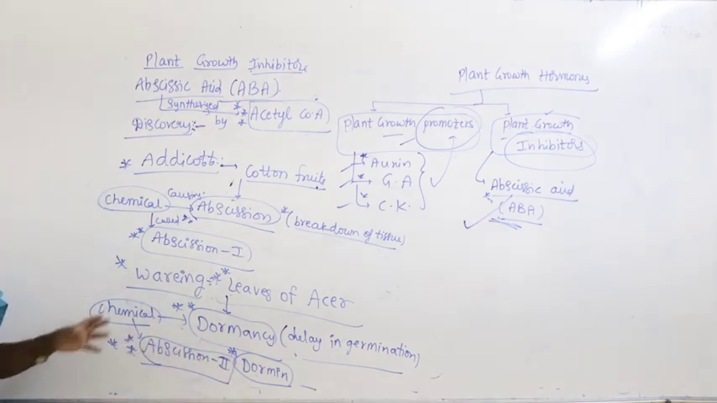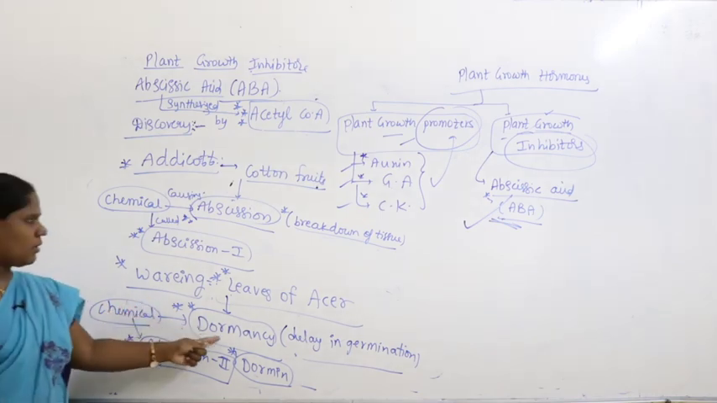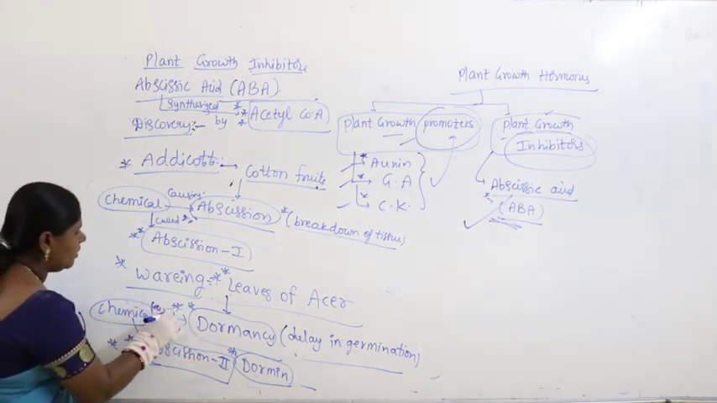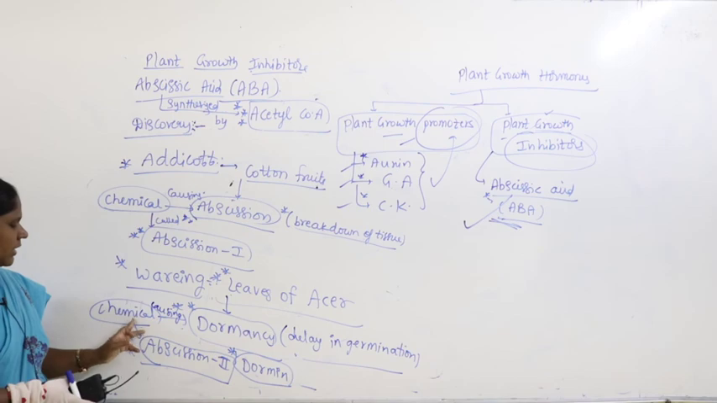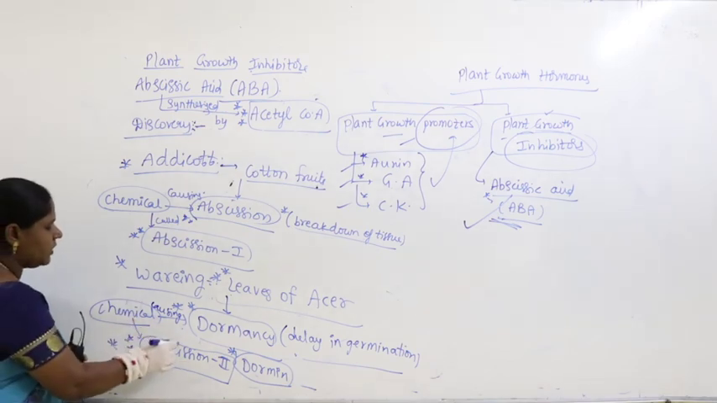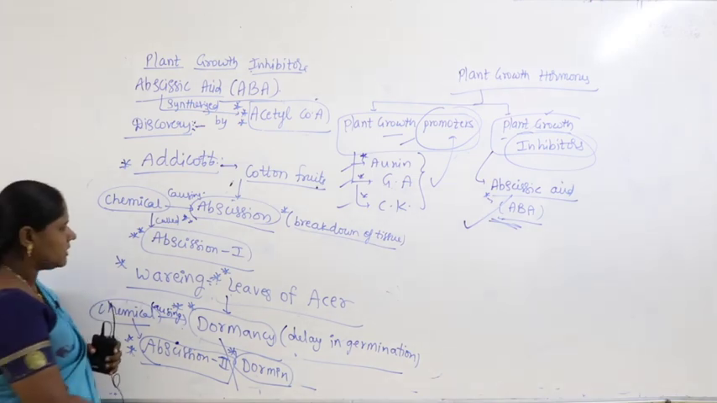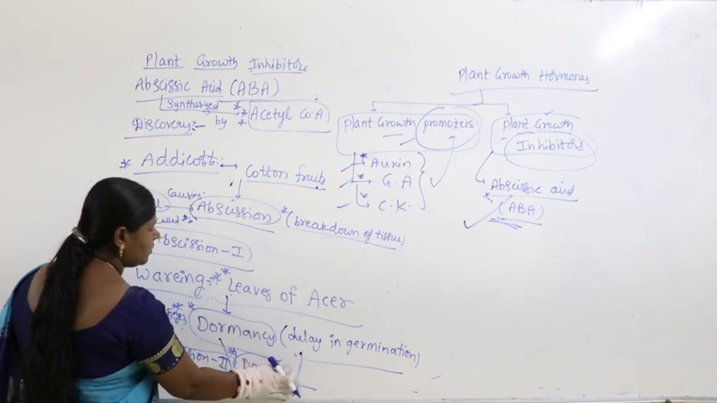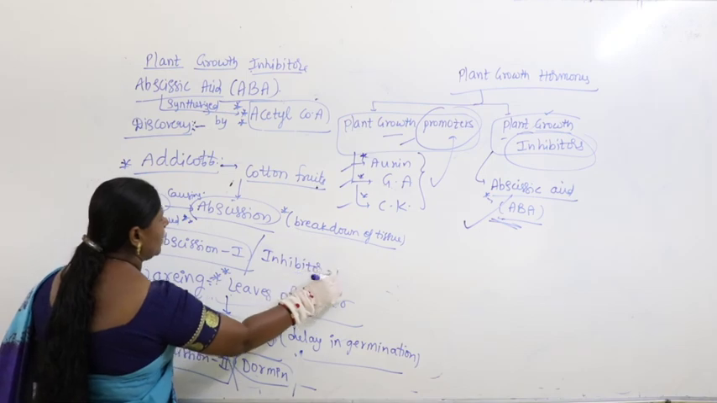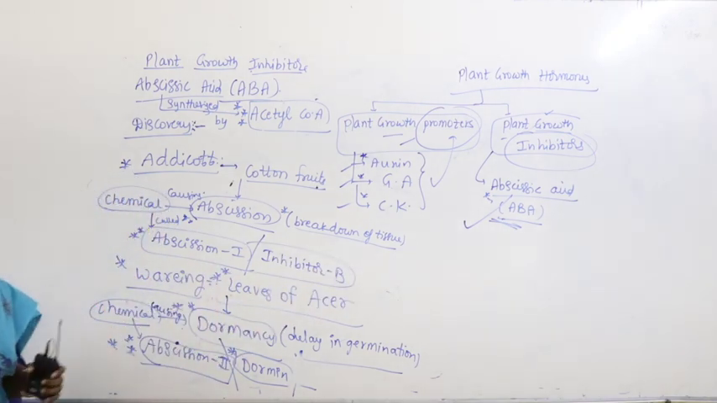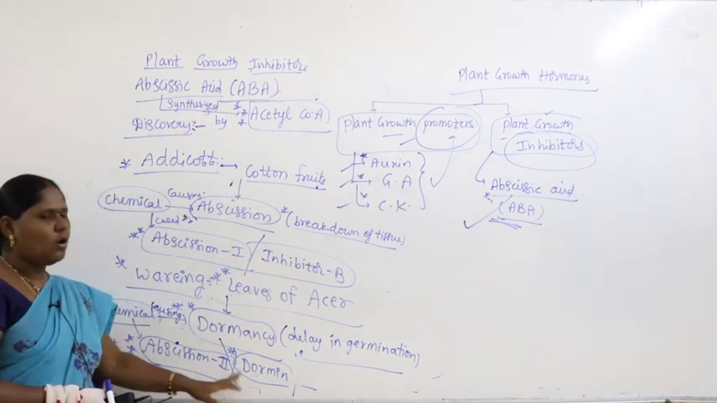I repeat, Wareing is a scientist. In the leaves of Acer, he studied that some chemical is causing dormancy. What is dormancy? Delay in germination, which he called abscission 2, or he referred to it as what? Dormin. Later, another scientist gave the name inhibitor B to it. So another scientist referred to the same compound as inhibitor B.